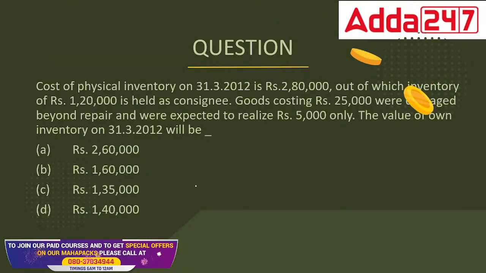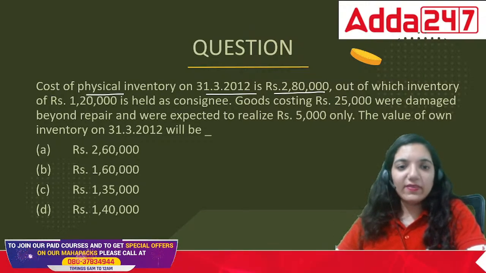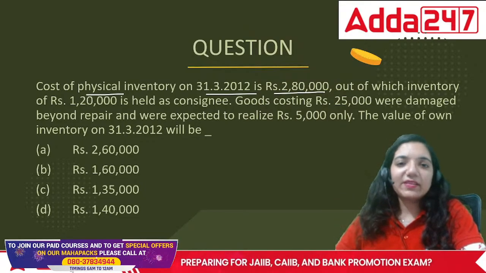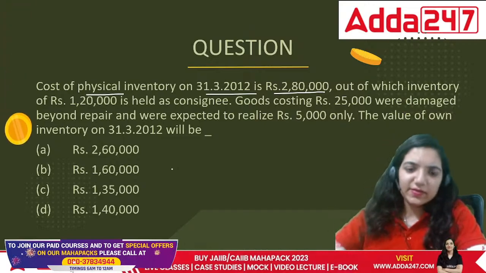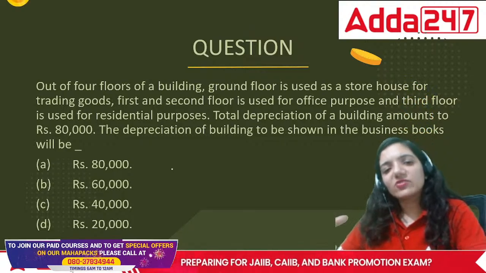Next point, the cost of physical inventory is given as 2,80,000. Okay, they are saying that there is a physical inventory that we are having right now, and they are saying that the cost of physical inventory is 1,20,000, is held by the consignee. So this is a part of consignment, so I think I am leaving this part. Consignment is not a part of your syllabus there. Achha, let's try this question now.